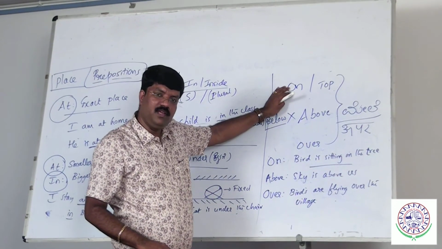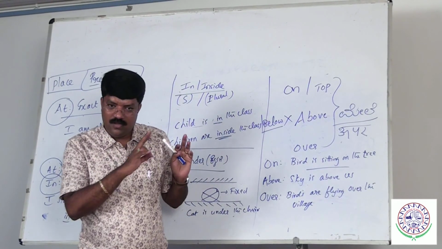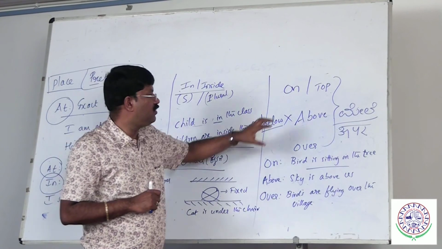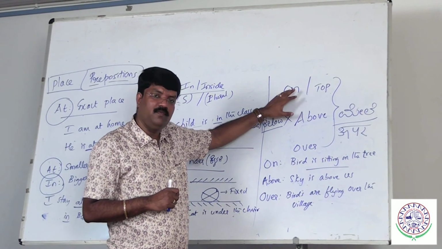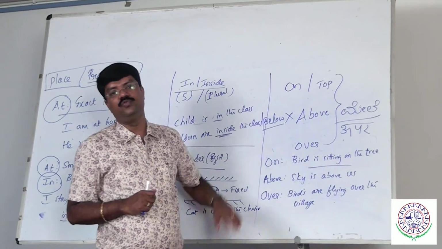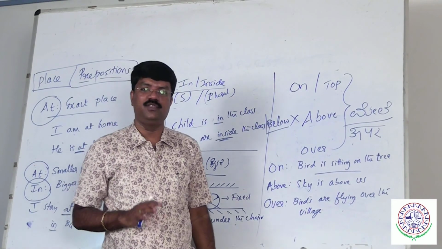In the exam, he will give all 4 options: on, top, above, over. But read the statement, read the question, find out whether it is stationary, whether it is attached, whether it is moving. If it is moving, use over. If it is fixed, above. If it is closely attached, you must use on or top.